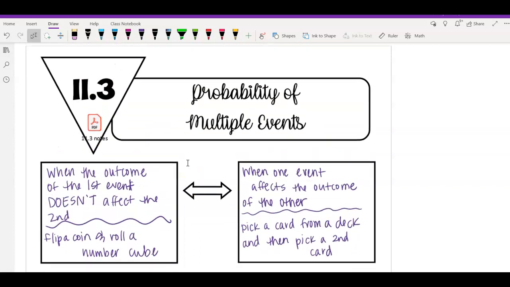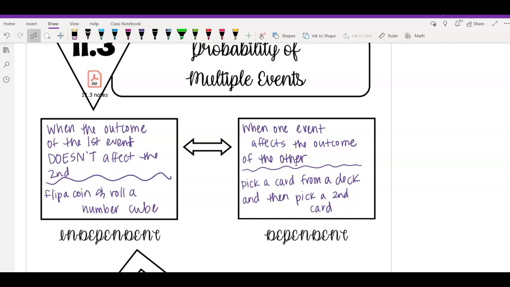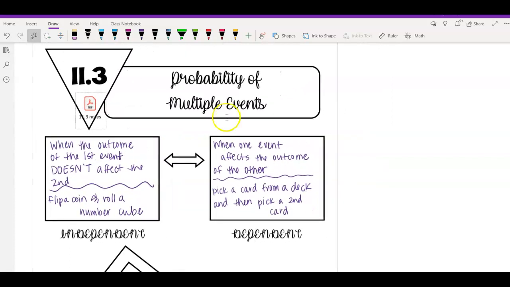The first one is that if your two situations are completely independent, that means the first one doesn't affect the second one at all. So, for example, if you're flipping a coin and rolling a number cube, those two things are not going to affect each other at all. What you do on the coin is not going to affect what you do on the cube.